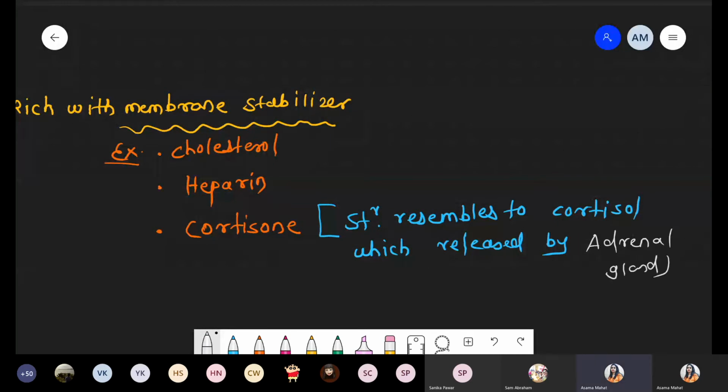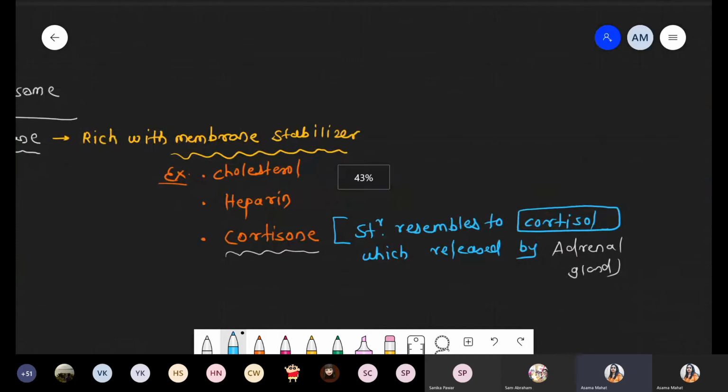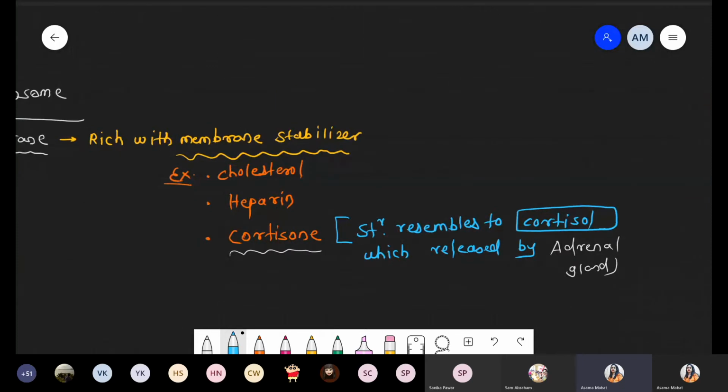Cortisol is a hormone, a chemical, which is released from the adrenal gland. But in this condition, we are talking about the membrane stabilizer, that is cortisone. Don't get confused between cortisone and cortisol. Those are different molecules, but their structures resemble each other.